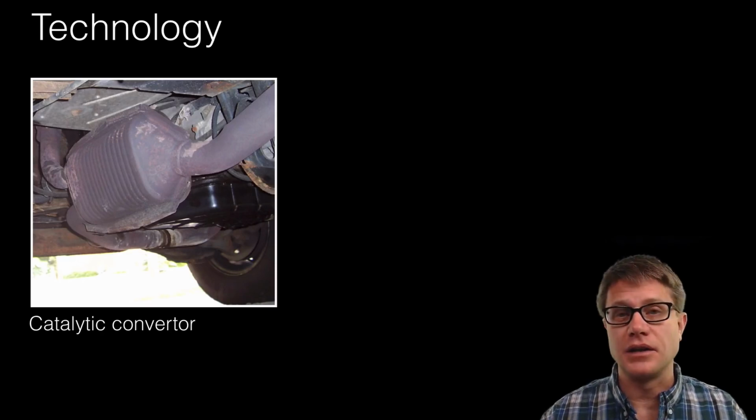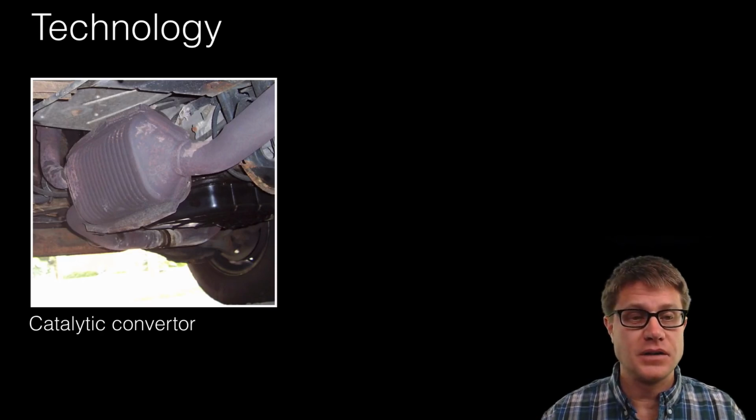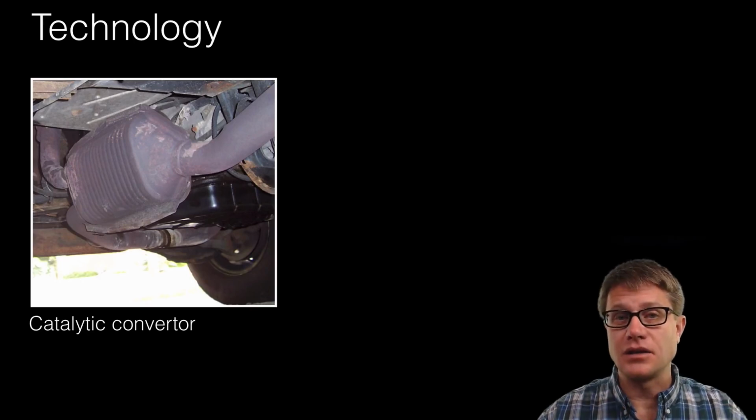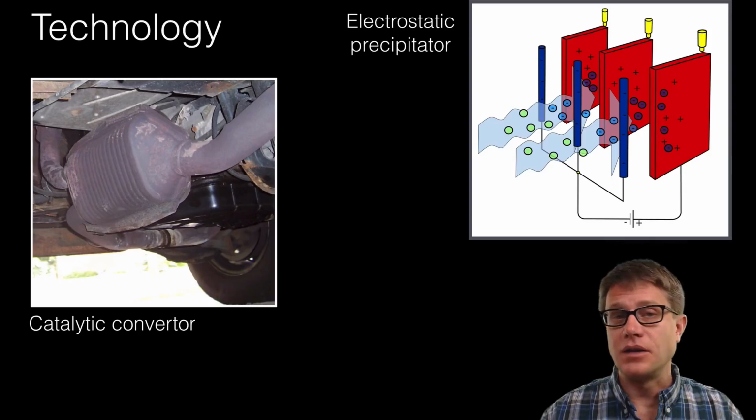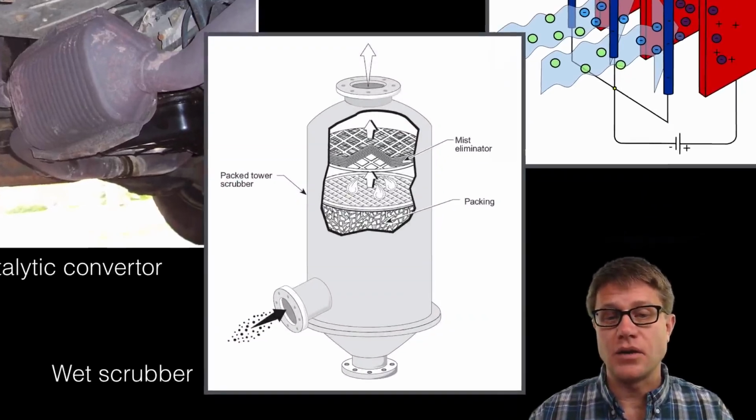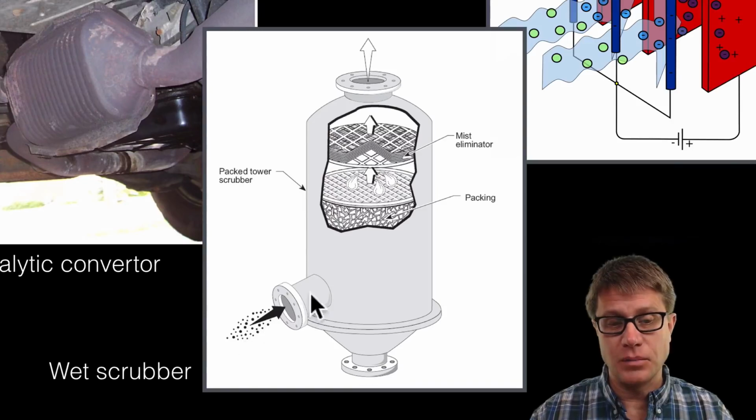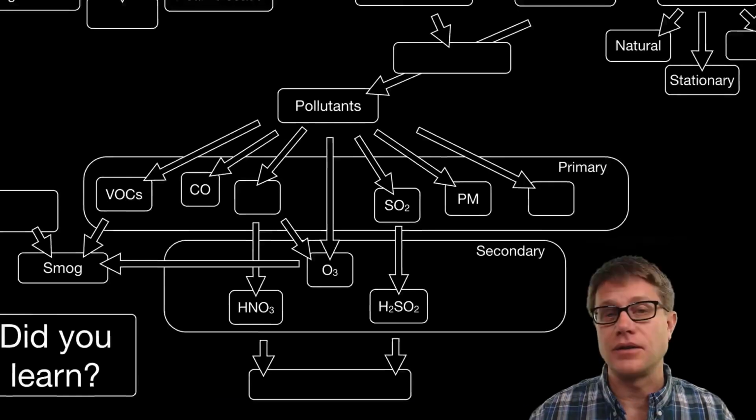Technologically, we can use a catalytic converter. This is essentially grabbing on to the nitrogen dioxide and carbon monoxide that's produced in combustion. We can then use mechanical filters or electrostatic filters like this. They'll produce a gradient and it grabs onto some of these pollutants. We can scrub the air, and we can use wet scrubbers as well. As the polluted air goes in, we have a mist eliminator. There's water here, and that water will grab onto a lot of those chemicals. They'll move down into this packing material, and then the clean air is going to go out the other side.